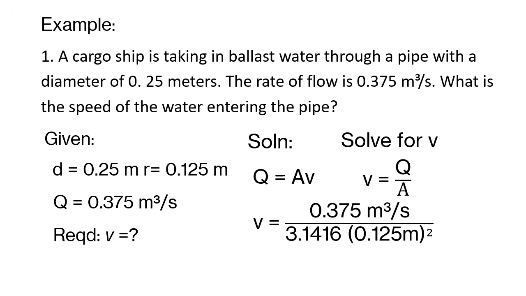That is 0.125 meters squared. So solving this, we get 7.639 meters per second. Hence, the velocity is 7.639 meters per second.